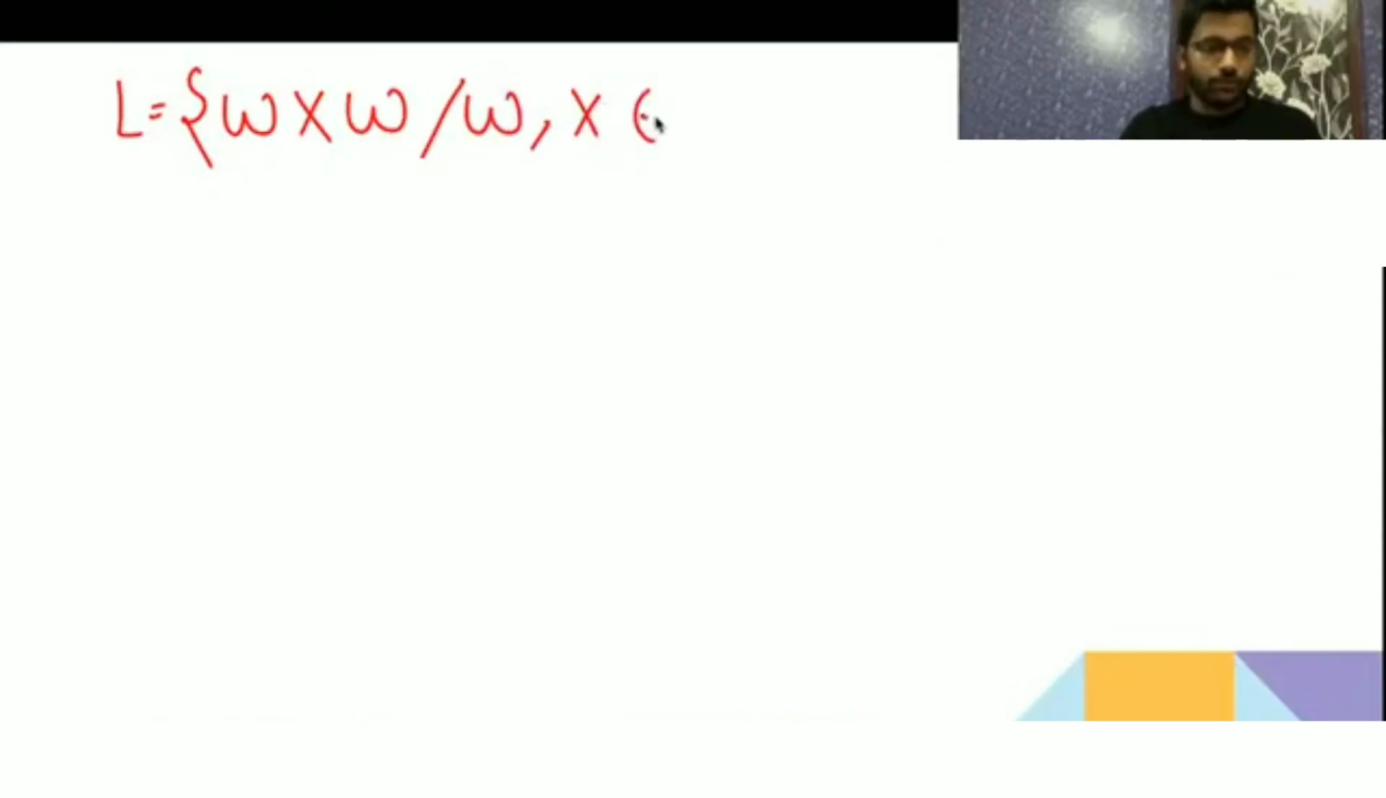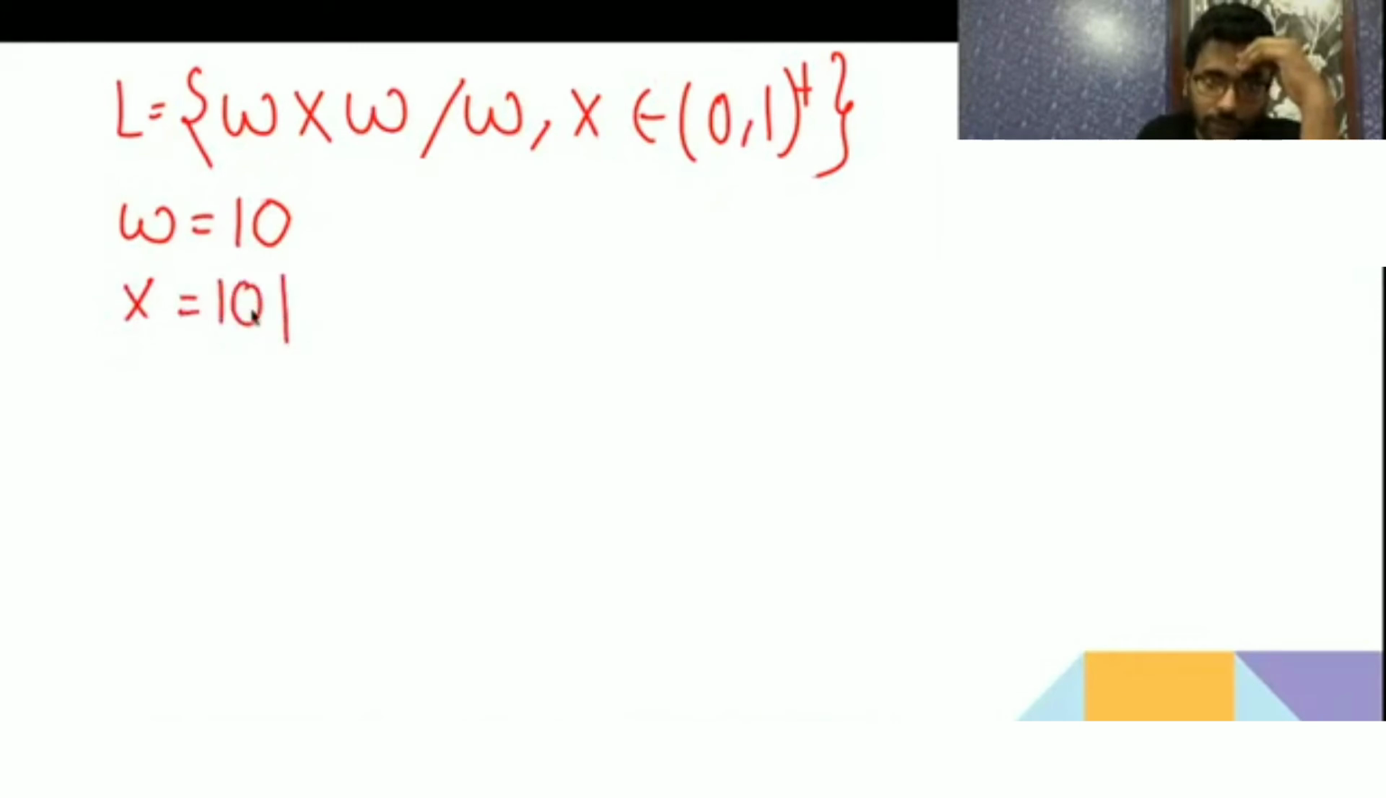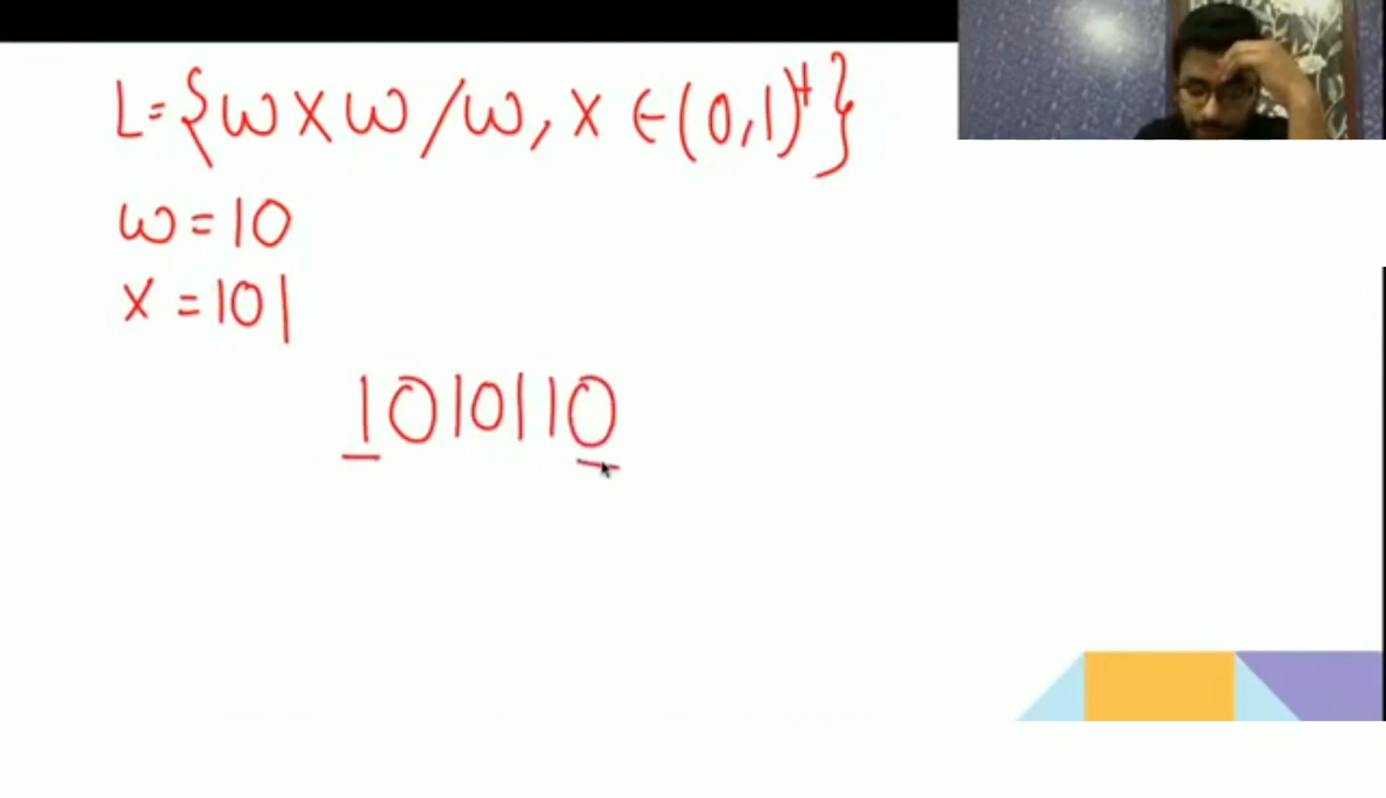WX W belongs to 0 1 plus. हमने WX WR देखा था, अब मैं WX W कर रहा हूँ। W आएगा फिर X आएगा फिर W आना चाहिए। Now take W as 1 0 and X as 1 0 1. So first W will come 1 0, then X will come 1 0 1, then again 1 0 will come. It does not start and end with the same symbol.